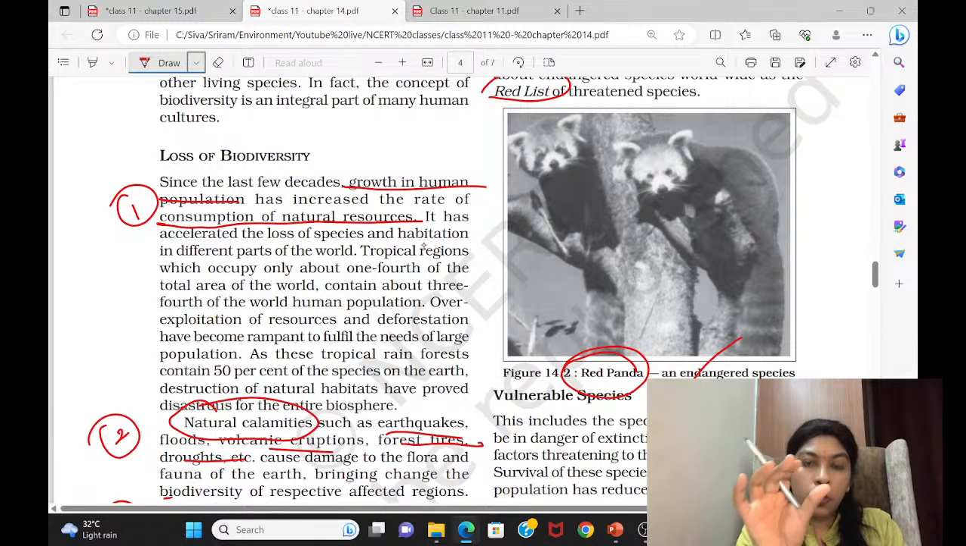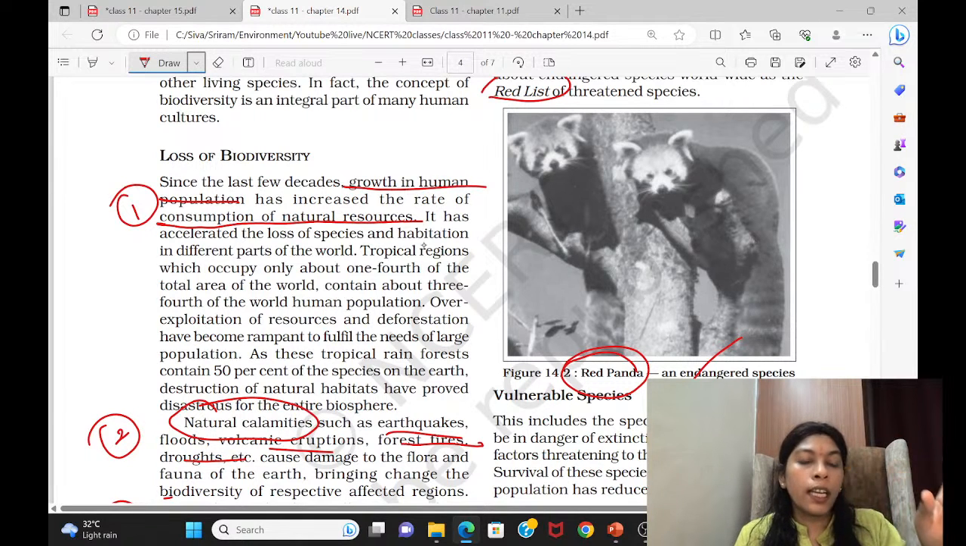If you want, you can make a small note about the red panda, because this cute animal is very shy in character. Previously, they were spread throughout the Himalayas, but now you can only find them in West Bengal and Arunachal Pradesh. In West Bengal, only in Singalila National Park and Neora Valley National Park. I already told you, when you see an organism, note where you can see them, in which national park in the wild, and any peculiar character. So you can say they are arboreal in nature and very shy.